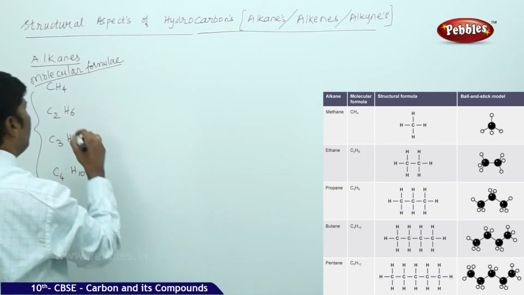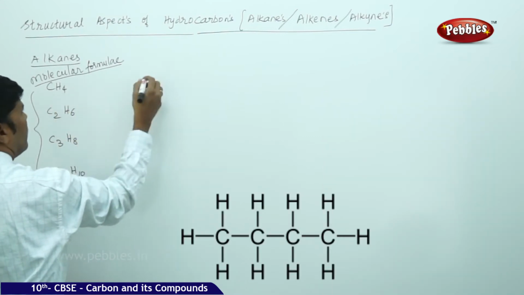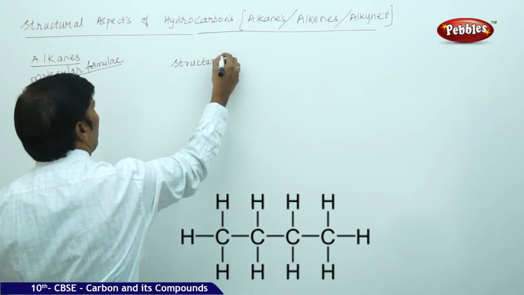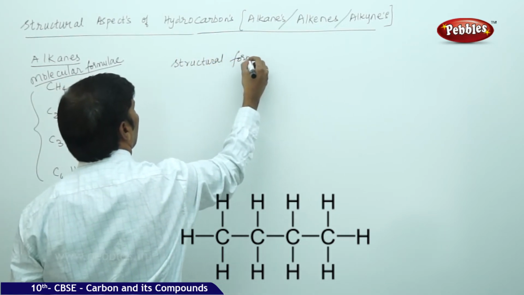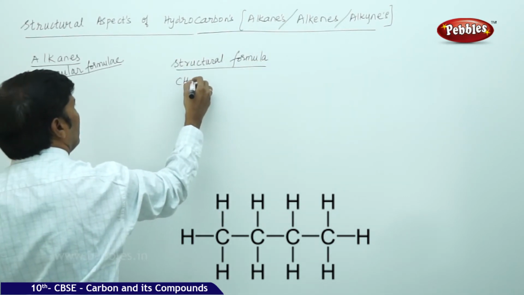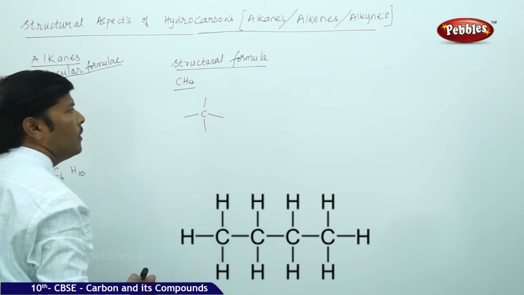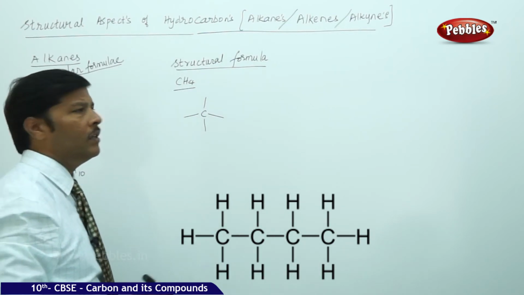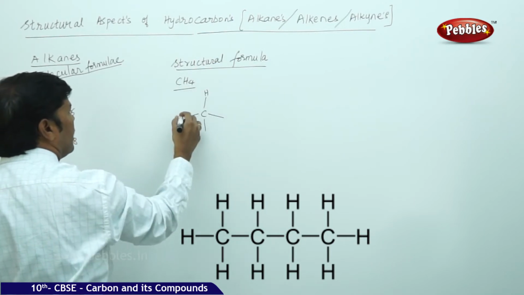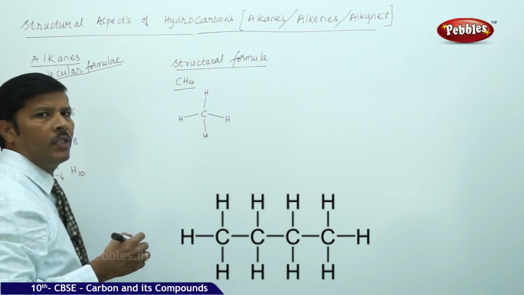So if you take methane, if you want to write the structural formula of methane, because carbon is tetravalent, first you highlight the 4 covalent bonds for each carbon and you look after the number of adjacent hydrogens. The number of adjacent hydrogens is 4. So this is the structure of the methane molecule.